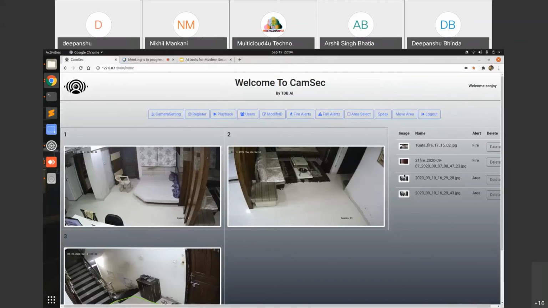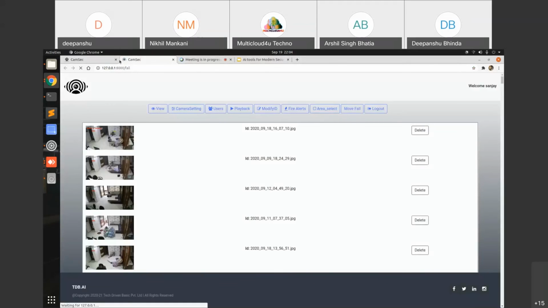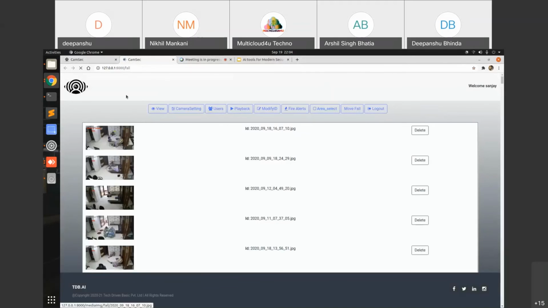The other thing it does is that whenever some kind of intruder or anything else comes into the area, it will directly save the image over here. Other thing, as you can see, if someone is falling down on the floor or somewhere else, it will directly capture the image over here.